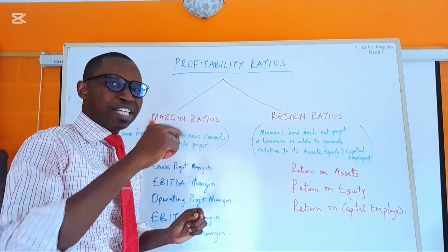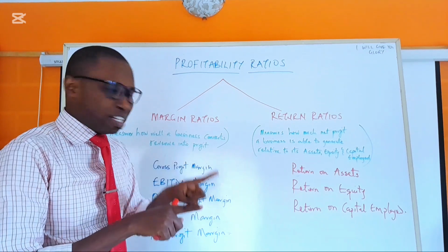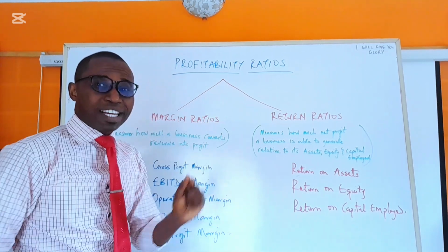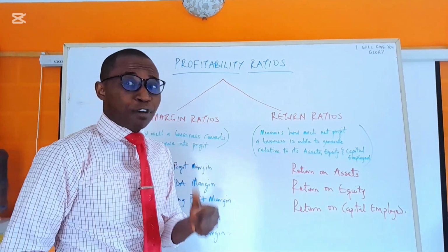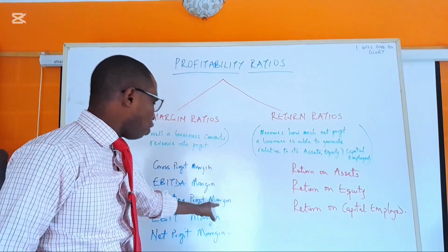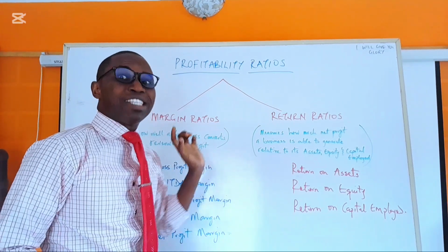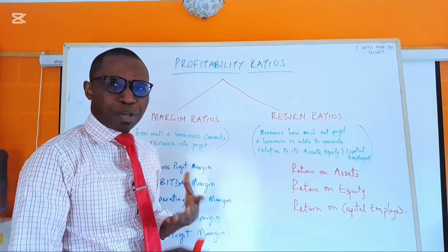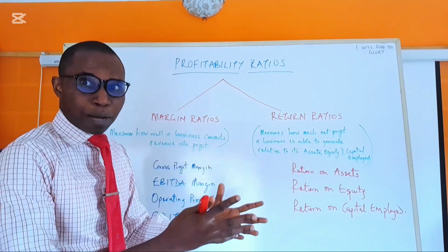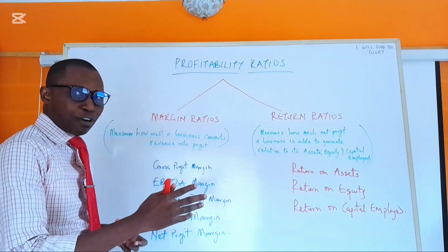The moment they bring that into their income statements, then these two become different. When you look at the financial statements of Fortune 500 companies, you will see that the operating profit margin and EBIT margin are different. And don't worry, we are going to have a case study on it, with a practical example, looking at a Fortune 500 company.